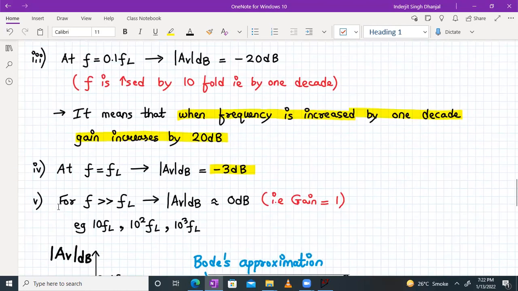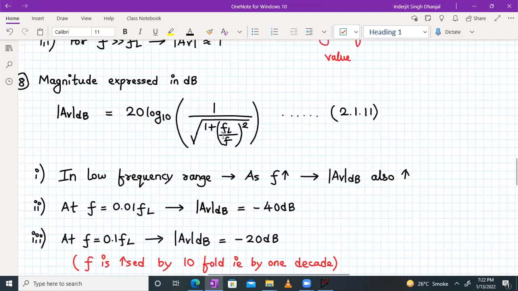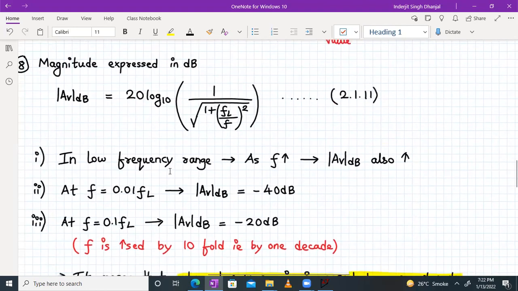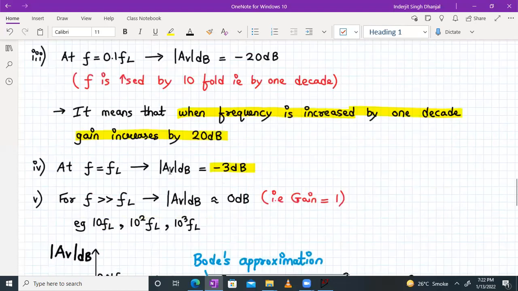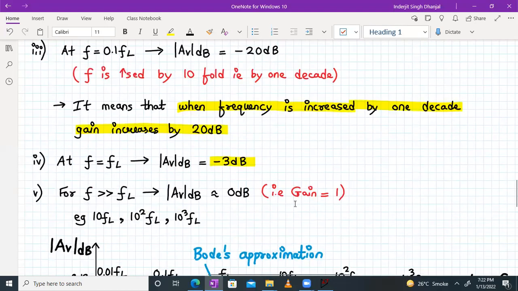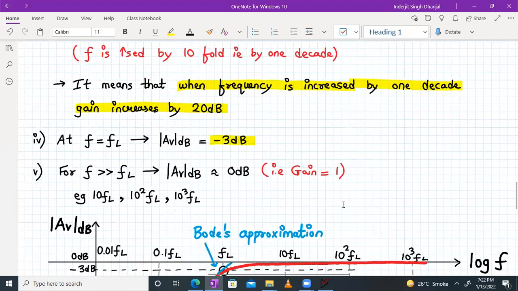And for F greater than FL, if the value of F is very much greater as compared to FL, then mod of AV in dB will be approximately equal to 0 dB only. That means the gain will be 1. Which cases can we consider? F should be greater than or equal to 10 FL, 10 square FL, that is 100 times FL, or 10 raised to 3 times FL. For this frequency, your voltage gain will be approximately equal to 0 dB itself. That means gain of 1.